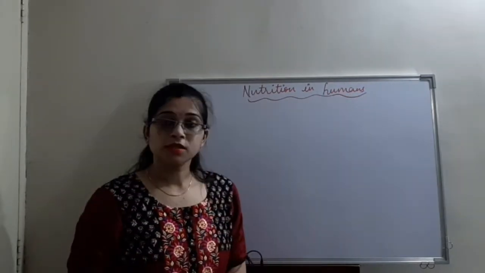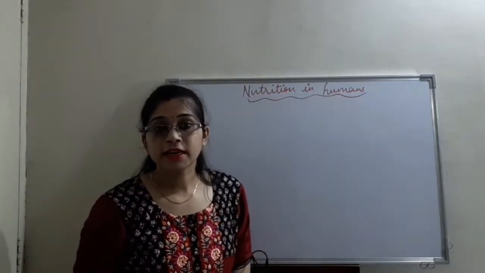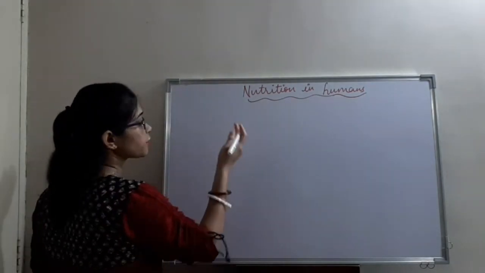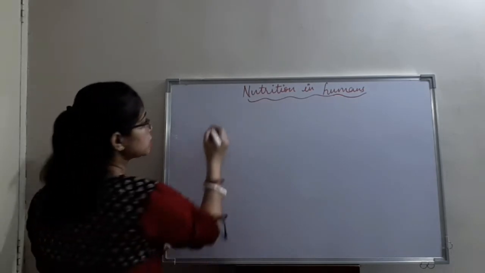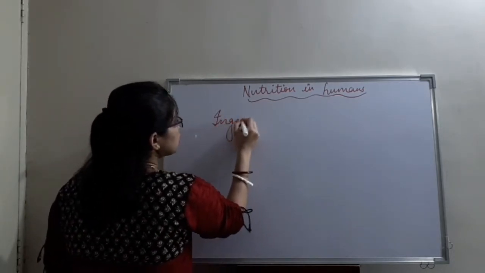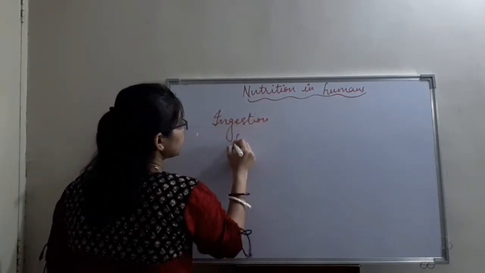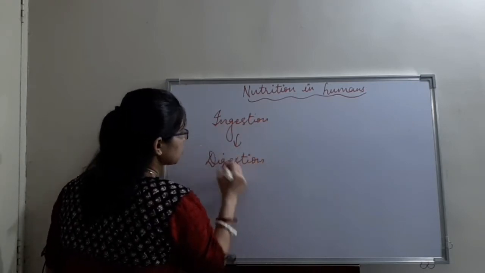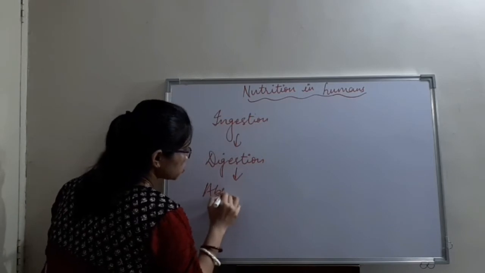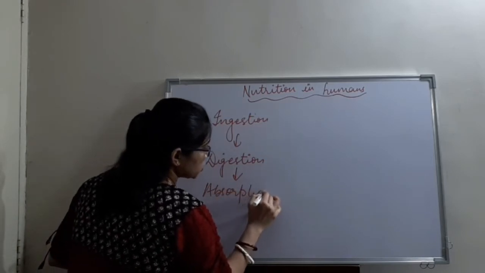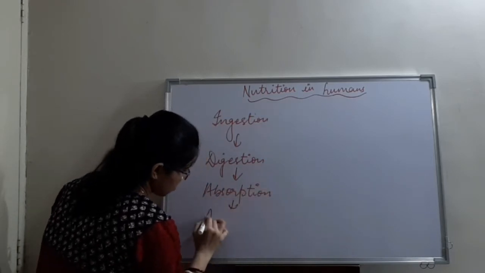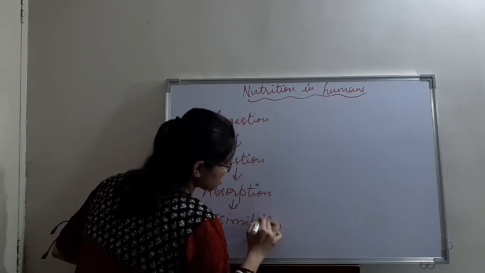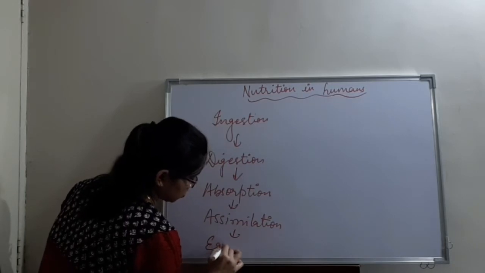Nutrition in humans takes place in the alimentary canal, which is a long structure. Now there are several steps involved in the nutrition. First of all, ingestion, then digestion, then absorption, after this assimilation, and the last process is egestion.